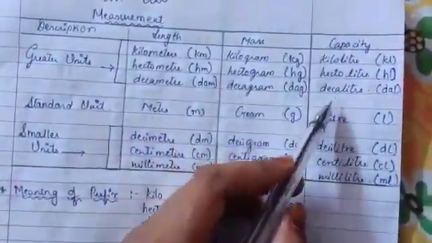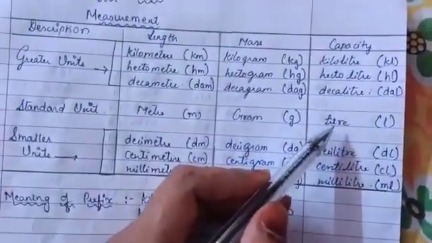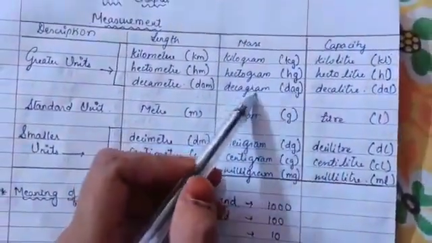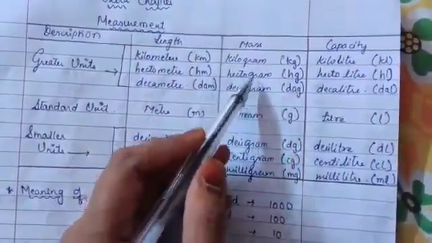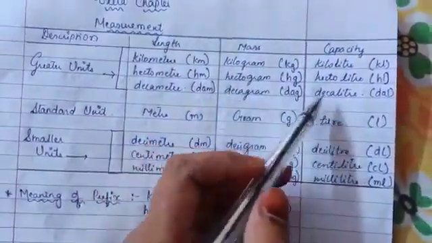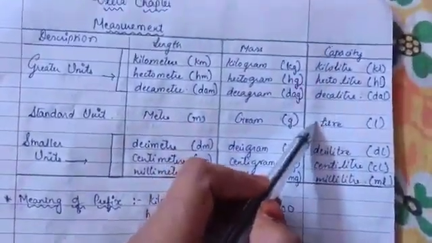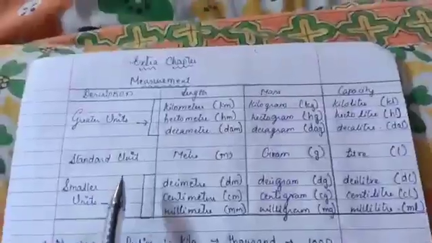And capacity: if water is there, milk is there, liquid is there, how will we measure it? We cannot measure it with gram. Many people can convert it, but most of the time we use liters only. Now in this also we have different units.